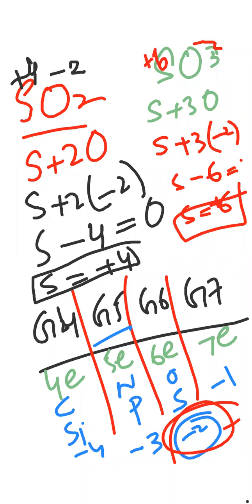This is the current situation of the sulfur, you can say. I mean, sulfur is having a +6 oxidation state right now. Its 6 electrons are held by oxygen because oxygen is stronger as compared to sulfur. This is the oxidation state.